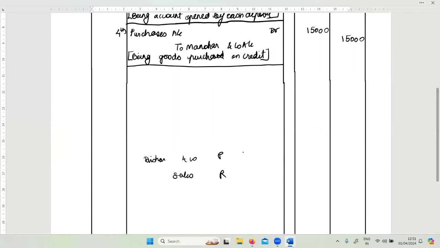What is the rule? Debit the receiver, credit the giver. Disha is receiving the goods, so debit. And sales means when we say goods are going out, debit what comes in, credit what goes out, so credit.